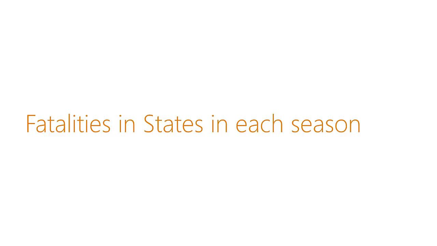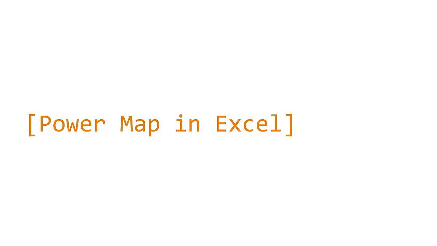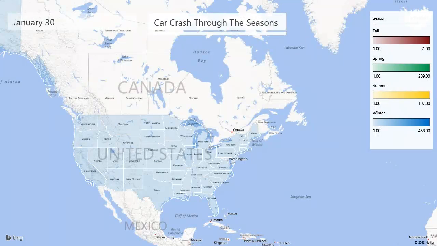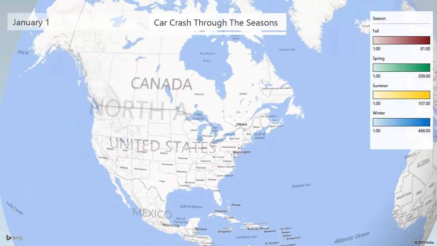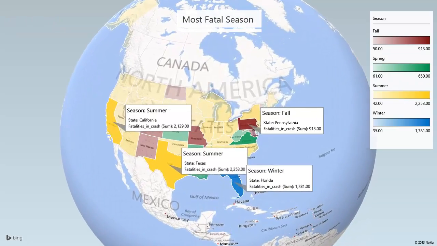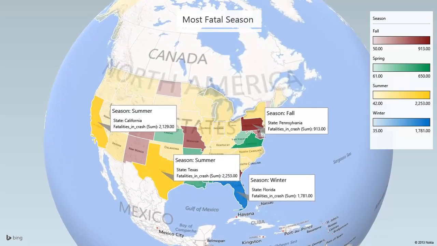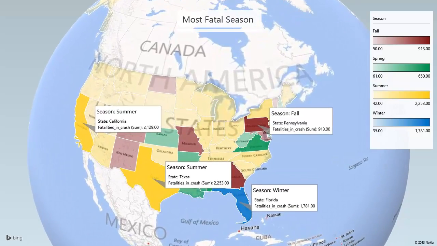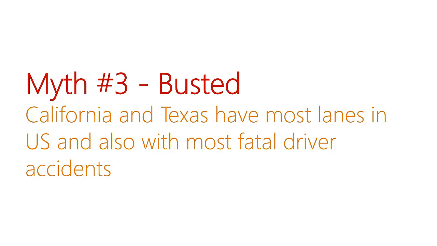Let's check out fatalities in California and Texas throughout the year. Using Power Map, we can better visualize data with TimePlay. The intensity of the color indicates the fatalities volume. The more intense the color, the higher the count of fatalities. Using the video tool generated by Power Map, I can also highlight the top 4 states and their respective seasons with the highest fatalities in the year. Myth number 3 is again busted. States with wider roads seem to cause more fatalities.